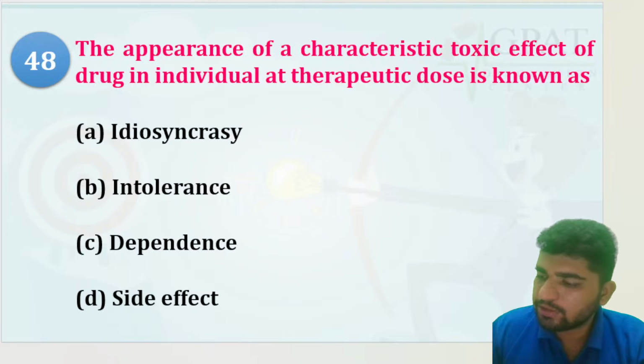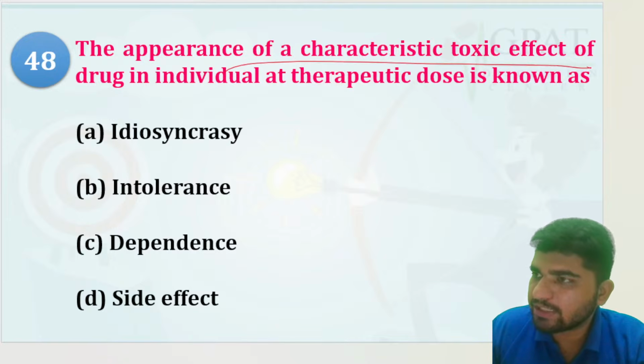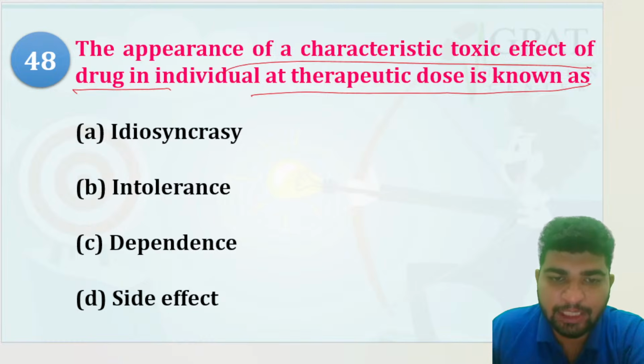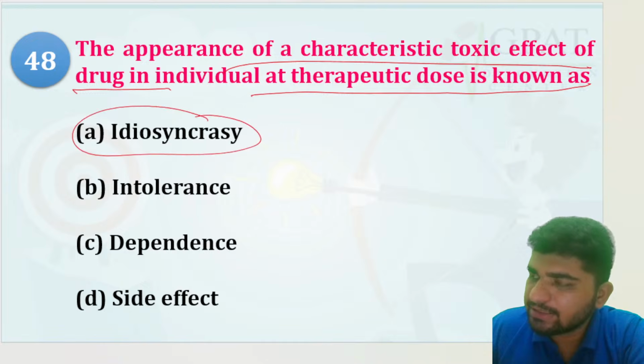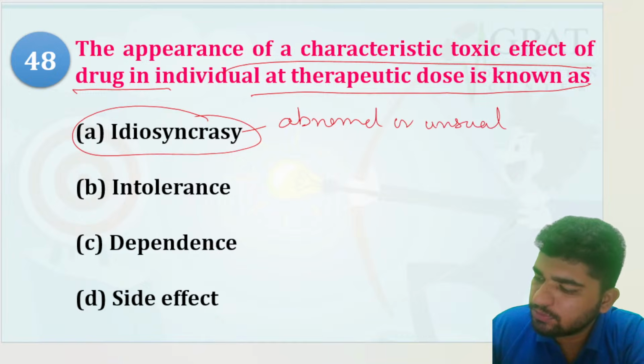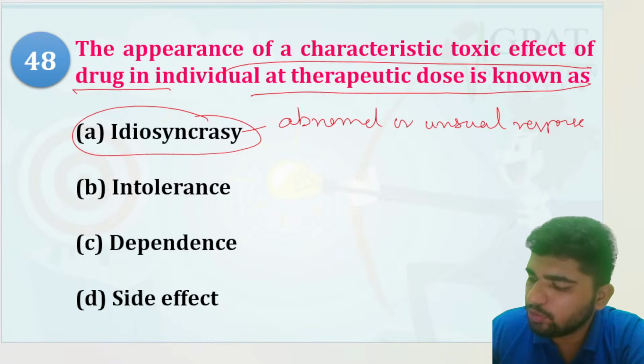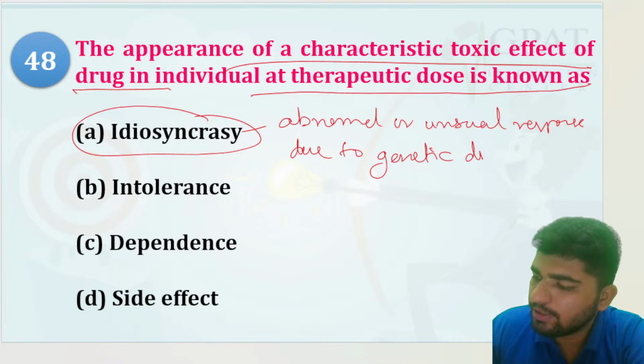The appearance of a characteristic toxic effect of a drug in the individual at a therapeutic dose is known as: idiosyncrasy, intolerance, dependence, or side effect. See, idiosyncrasy is an abnormal or unusual response due to genetic difference.